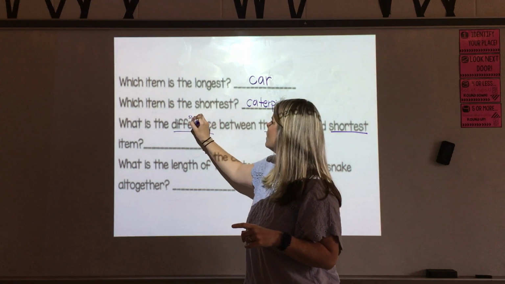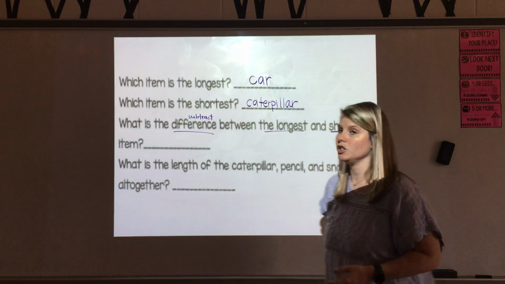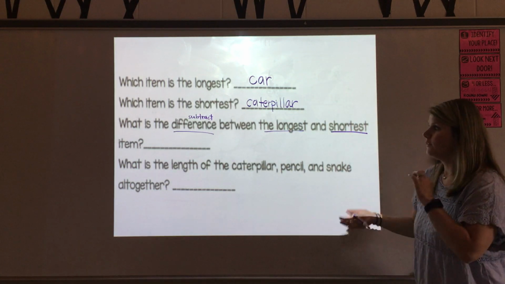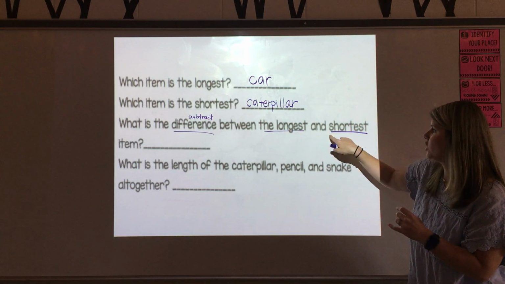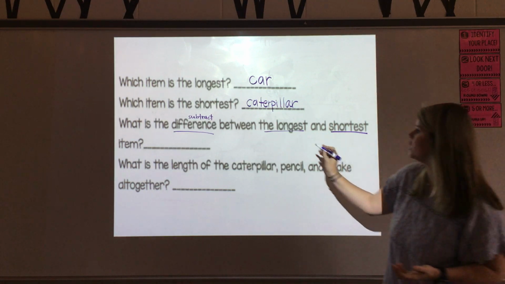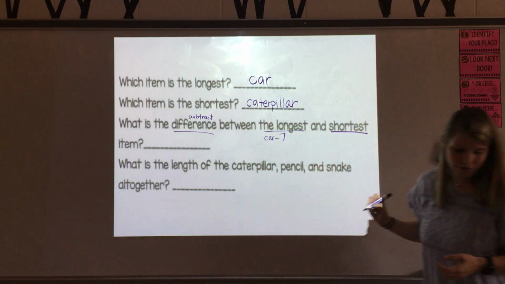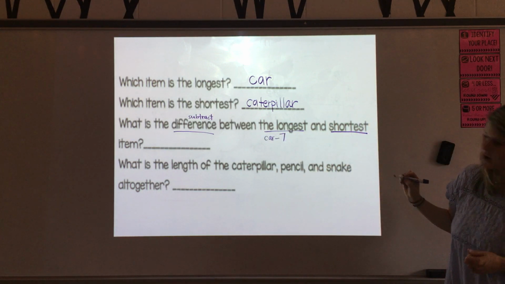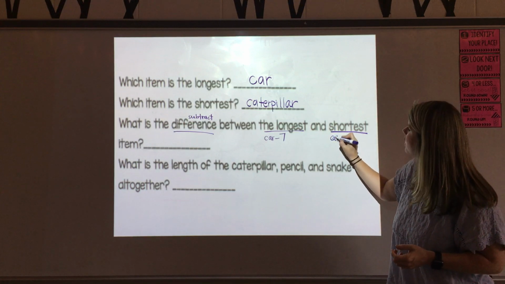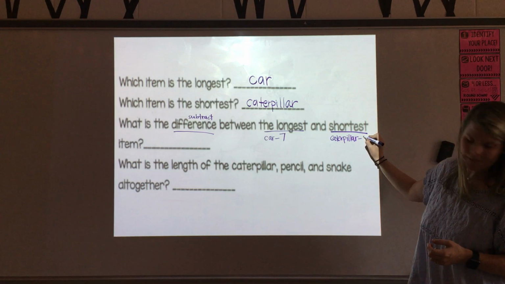So I'm going to write the word subtract here at the top so I don't forget when it's time to actually do my operation. Now, for subtracting, I've got to figure out the longest and the shortest measurements. And I already said the longest one was the car, which was 7. And the shortest was the worm, or the caterpillar, which was 2, right? Yep, 2.